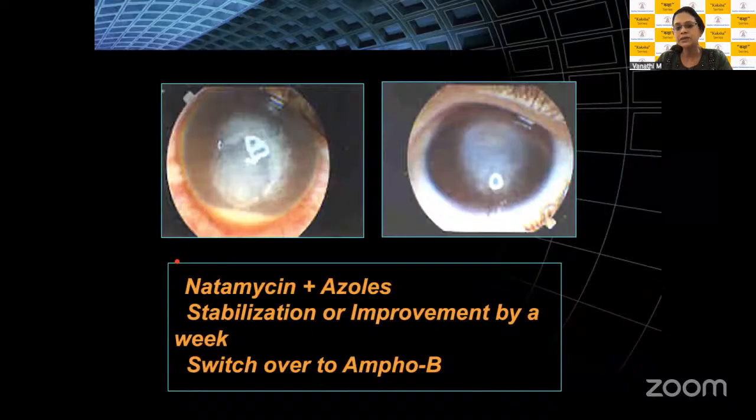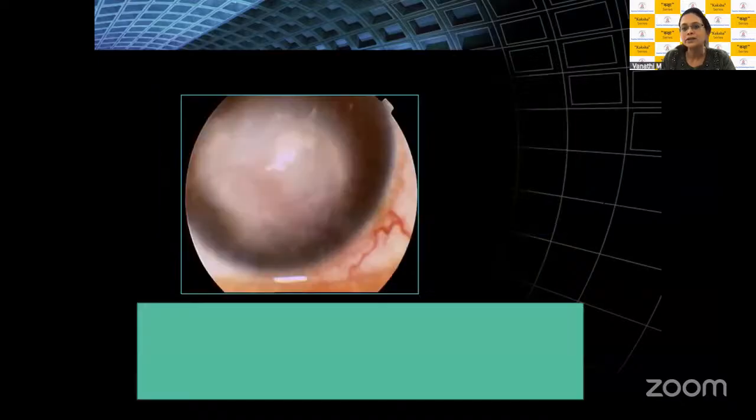Also, considering that voriconazole is now giving a higher amount of resistance, most of the antimycotics have started developing resistance to voriconazole as well. So this is important. And adding or starting amphotericin B is also something which would help. Again, remember, natamycin is fungistatic and amphotericin B is fungicidal. So I would again reiterate, please go back and revise your microbiology. Otherwise, it tends to get a little boring when you're talking about ulcers.